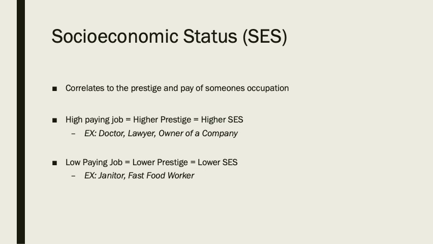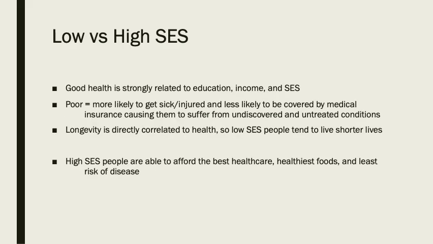Socioeconomic status, SES. This correlates to the prestige and pay of someone's occupation. So a higher paying job is going to have a higher prestige and a higher SES. Examples of that would be doctor, lawyer, an owner of a successful company. While a low paying job would be lower prestige, lower SES. Examples: janitor and fast food workers.